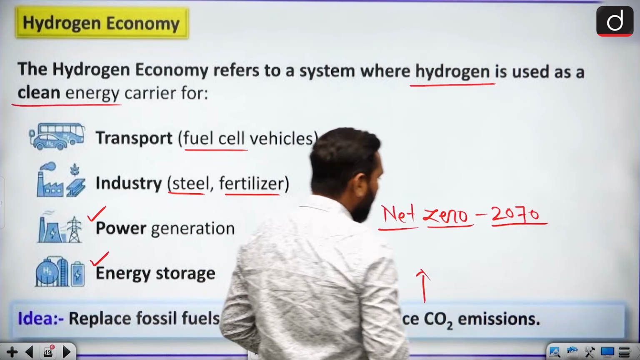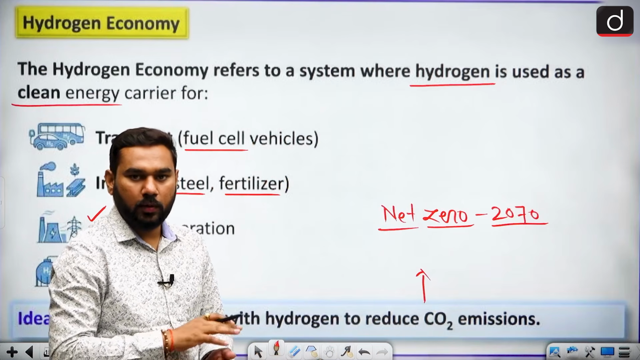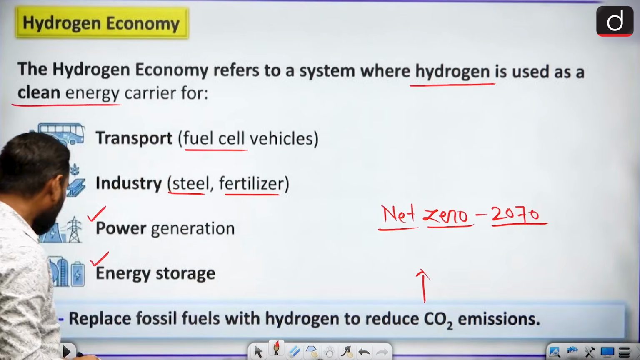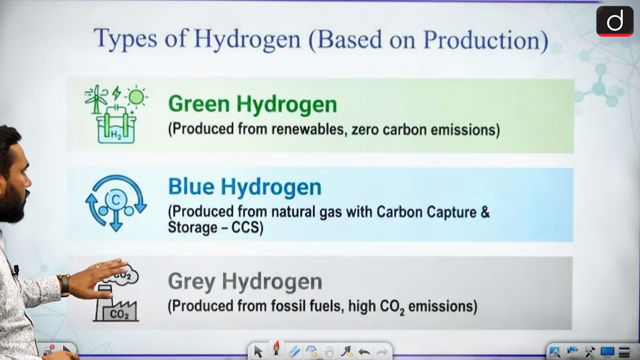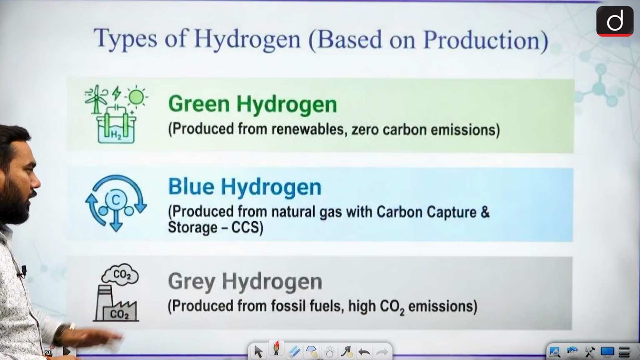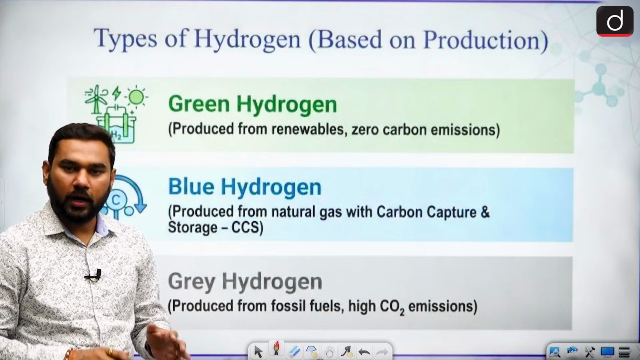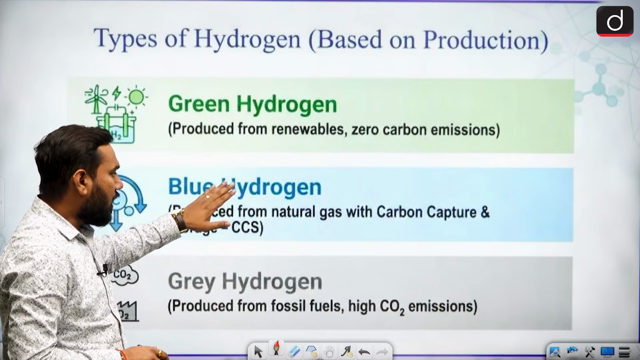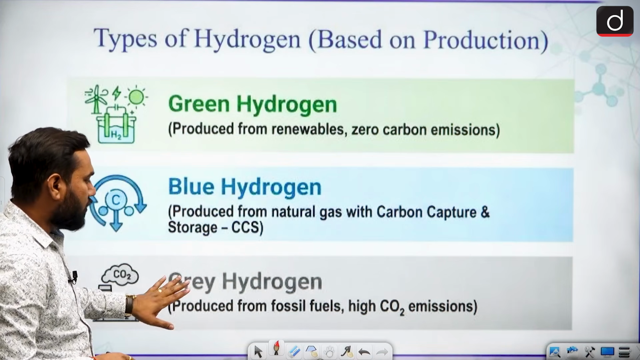So India has a target of net zero by 2070, because we want to develop infrastructure where no carbon emission can be there. If I am talking about production-based hydrogen types, according to the production we divide it into different colors. Don't think that hydrogen has a color. Hydrogen doesn't have any color. The color is a reference to how it is produced. So one is your green, one is your blue, one is your gray.